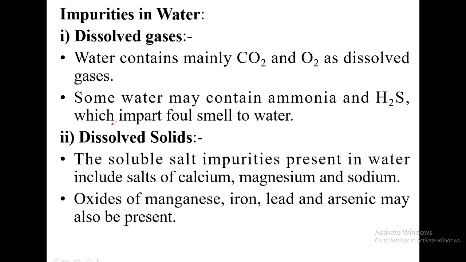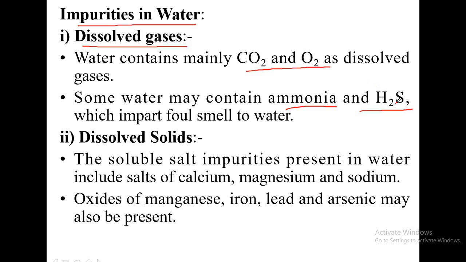Moving on. Impurities in water. There are different types of impurities in water. First, dissolved gases. Water contains some gases like carbon dioxide and oxygen in the dissolved form. Some water may also contain ammonia and hydrogen sulfide.